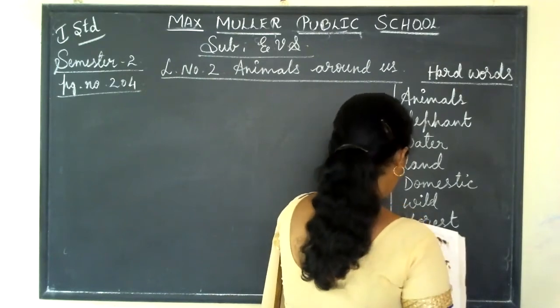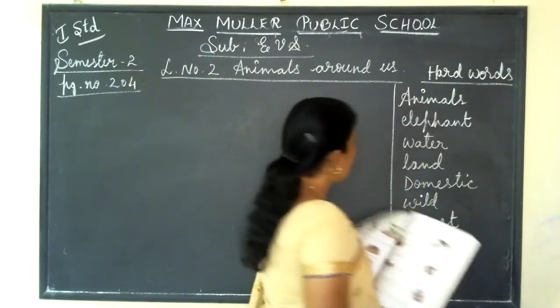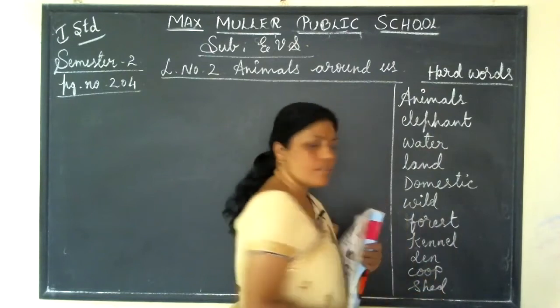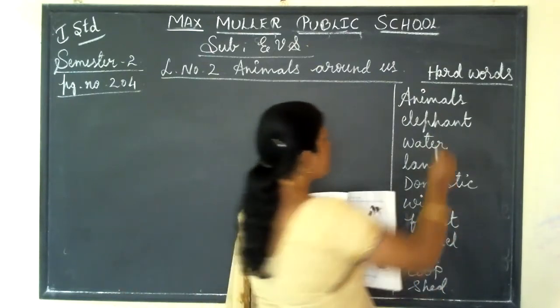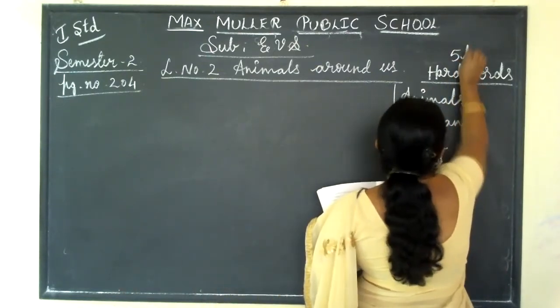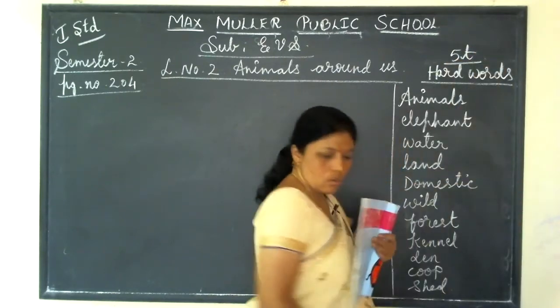Okay. So you learn these spellings, hard words, you should write 5 times in your homework book, okay.